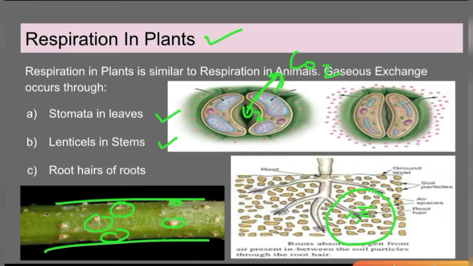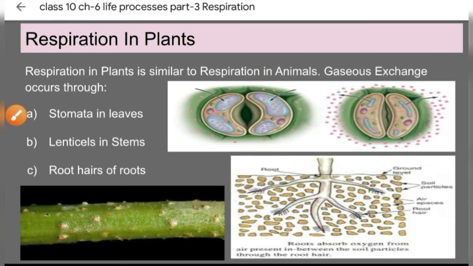Remember that you must have heard that we should not overwater the plants. If we overwater the plants, what happens? All the air escapes from the soil, because in all these gaps, instead of air, all the spaces are utilized by the water. And if all the spaces are utilized by water, there will be no air, then roots will not be able to respire and the plant will ultimately die. So that is why we should not overwater the plants.